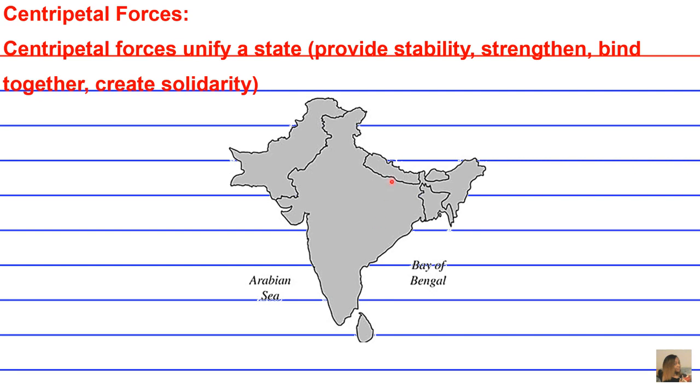And so other ties could be centripetal forces that unify Nepal and India, Bhutan and China, and Bangladesh and China, and Bangladesh and India, okay? I'm just re-mentioning all the names of the regions so you can become familiar with the geography, just in case you're not familiar already, all right?